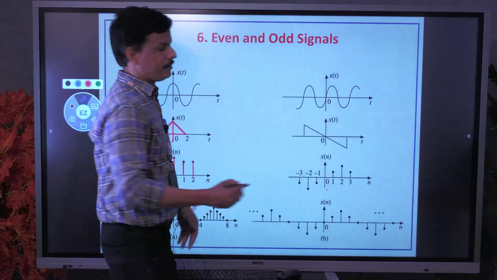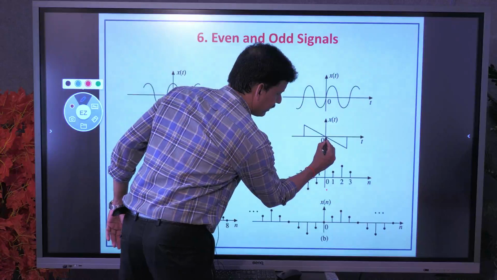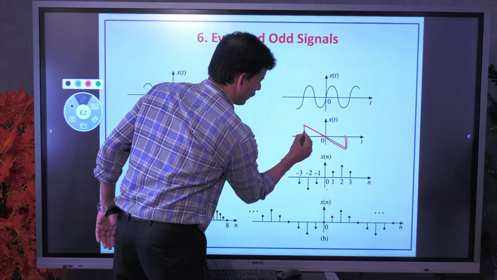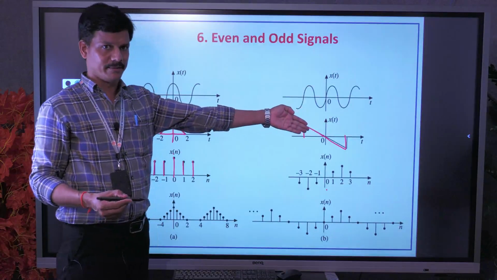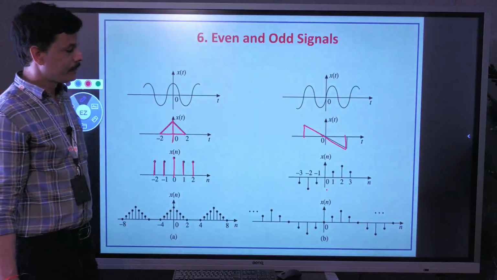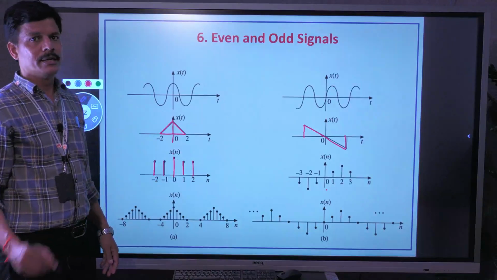Similarly, this side is odd. Sine we have already seen. Next, observe this side part is exactly opposite to this side part. Minus of x of t will be equal to x of minus t. Similarly in discrete time, like this, we can take several examples for even and odd.